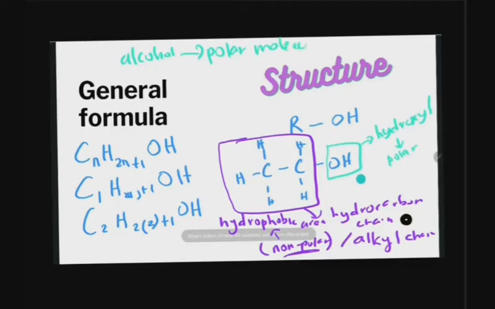You will learn more about the importance of the hydroxyl group in the physical properties, the boiling point and also the solubility: how the presence of hydroxyl affects the boiling point and the solubility compared to when you only have the alkyl chain.